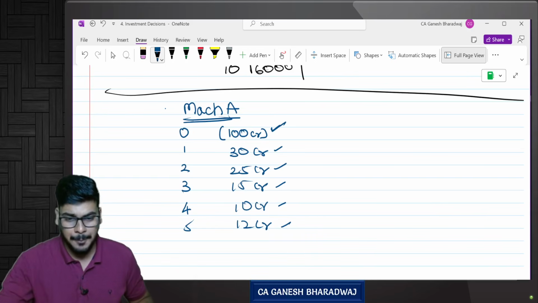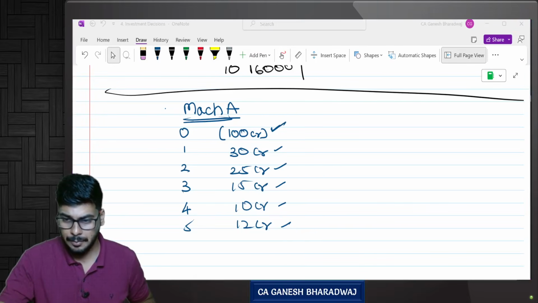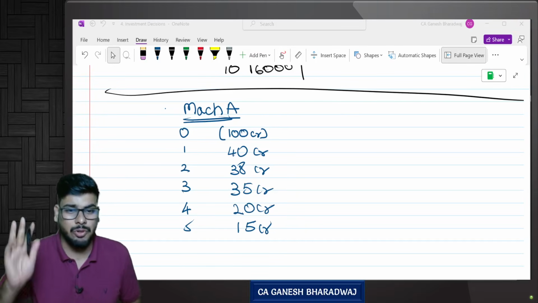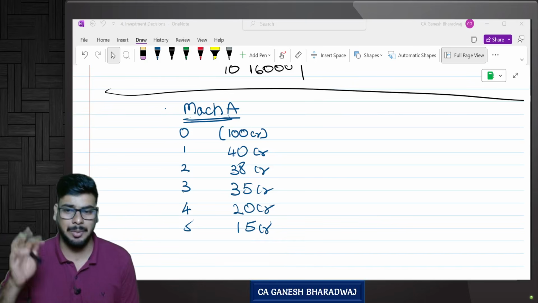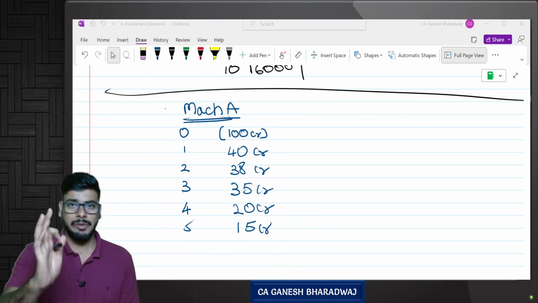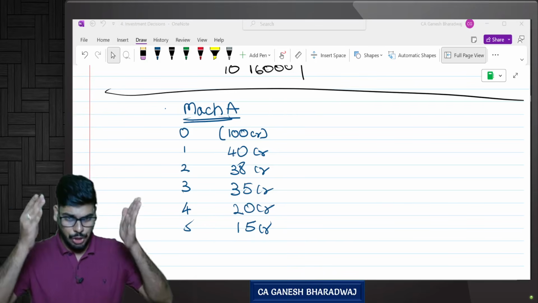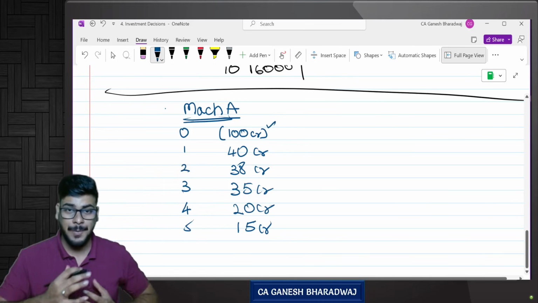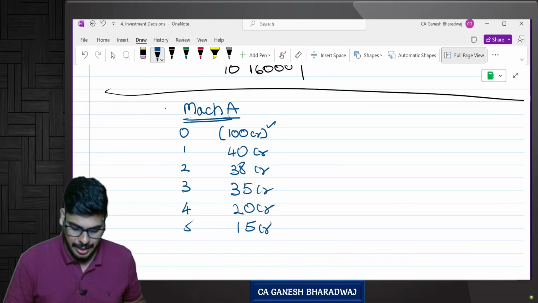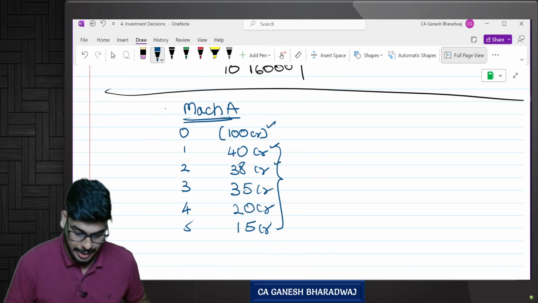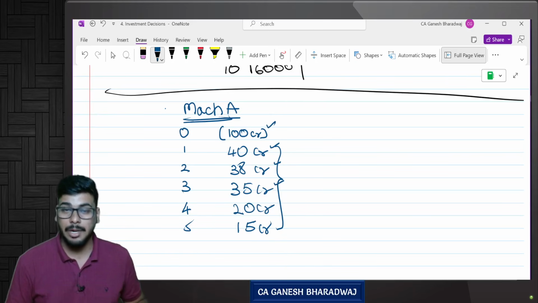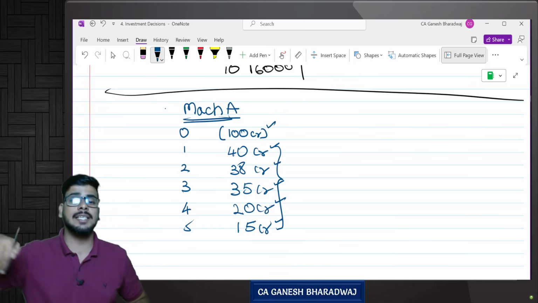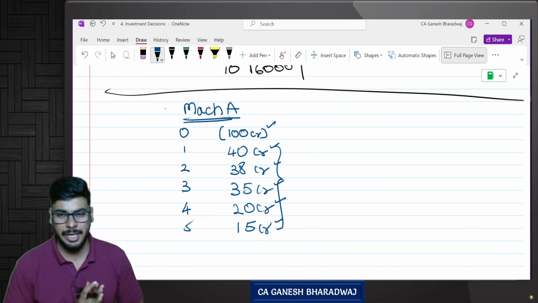Clear with this? Fine. I'm just changing these cash flows. Don't worry why I've changed the figures, I'm just giving you an example. Let's say if I want to invest in this machinery, today I need to invest 100 crores. If I pay 100 crores and buy this machine, using this machine I will be able to generate the following cash inflows: 40 crores at the end of year 1, 38 at the end of year 2, 35 at the end of year 3, 20 at the end of year 4, and 15 at the end of year 5.